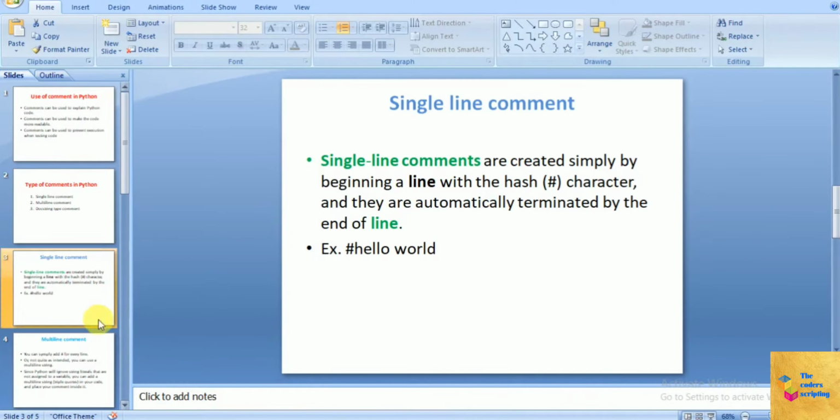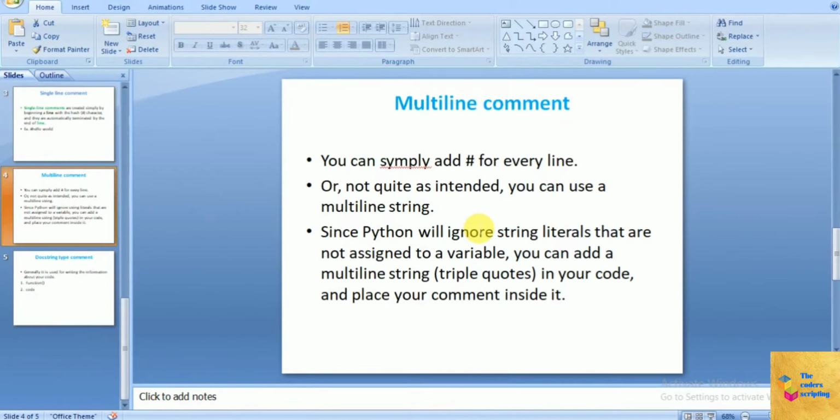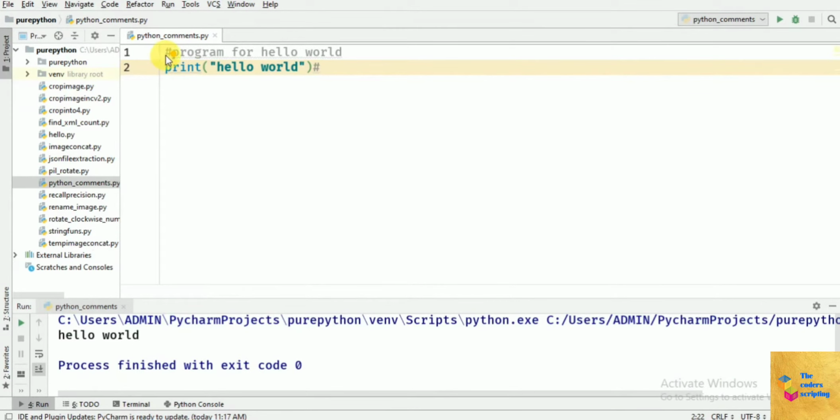Let's see the multi-line comments. Okay, you can simply add a hashtag for every line, but it is a time consuming and very tedious task, so not quite intended. You can use a multi-line string also. Since Python will ignore string literals that are not assigned to a variable, you can add a multi-line string with triple quotes in your code and place your comment inside it. So let's see the example in PyCharm.